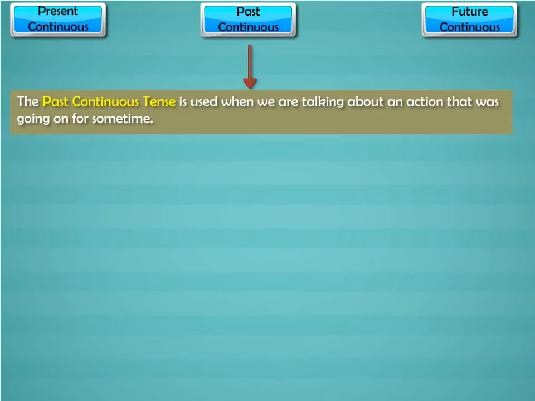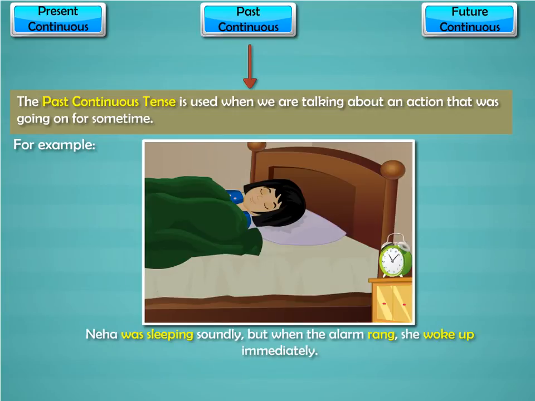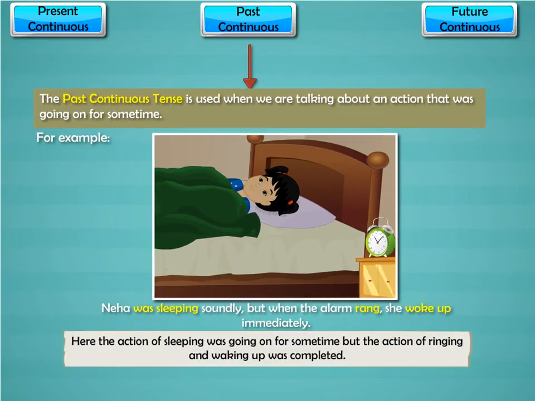The past continuous tense is used when we are talking about an action that was going on for some time. For example, Neha was sleeping soundly. But when the alarm rang, she woke up immediately. Here the action of sleeping was going on for some time, but the action of ringing and waking up was completed.